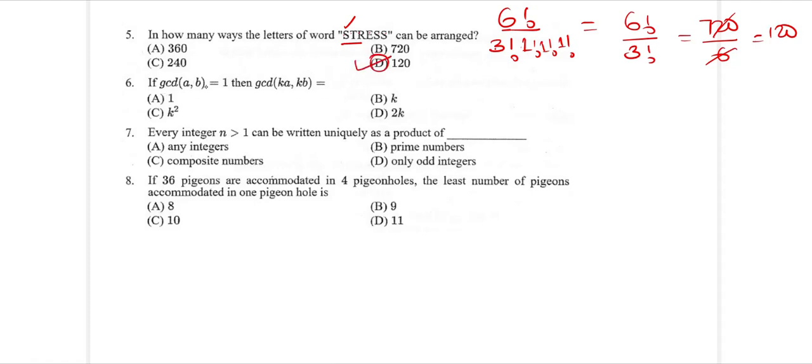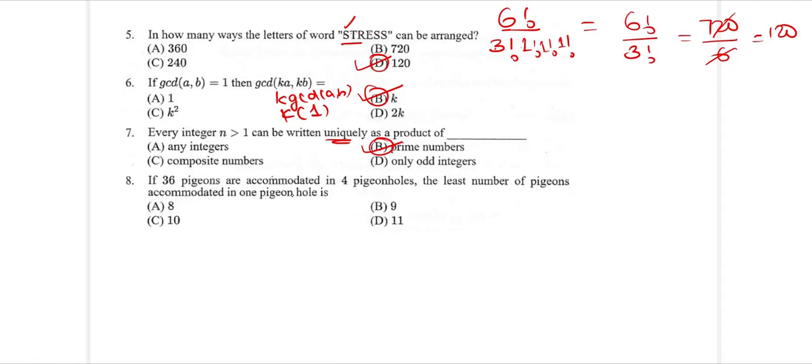Next, GCD of A comma B is 1. GCD of KA and KB, we have already seen this concept. It is K times GCD of A comma B, and A comma B has been given as 1. So it is K times 1. Answer is K. So the answer is B over here, K. Every integer n greater than 1 can be written uniquely as a product of primes. This is also the one which we saw in the last slide.